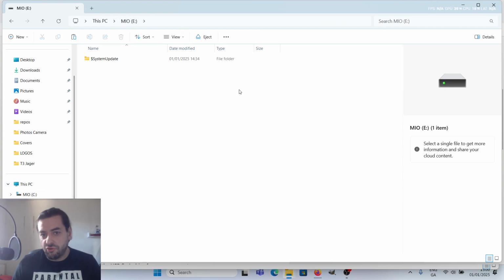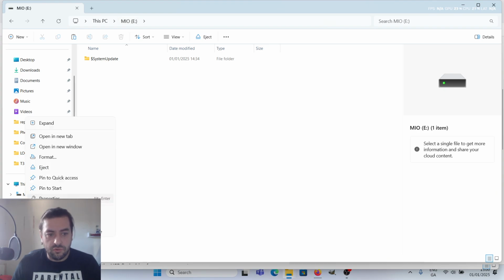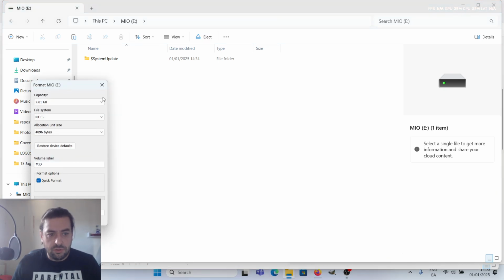How to format and prepare the USB stick is very simple. You need to go to format. The default is usually FAT32, and you need to choose NTFS. You see the size of my memory stick is 8 gigabytes, and whatever name you want to put there.